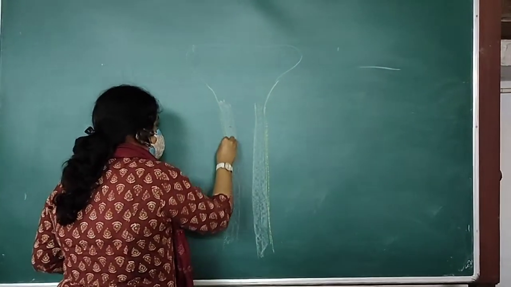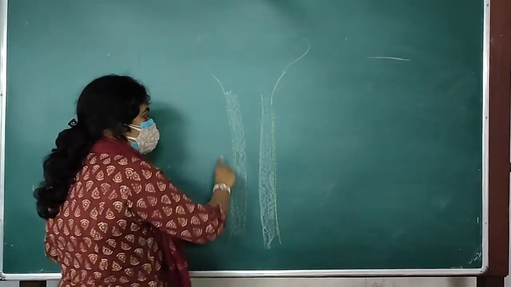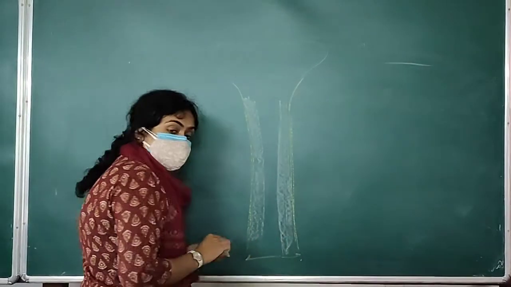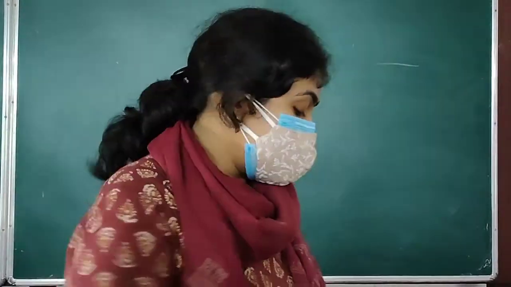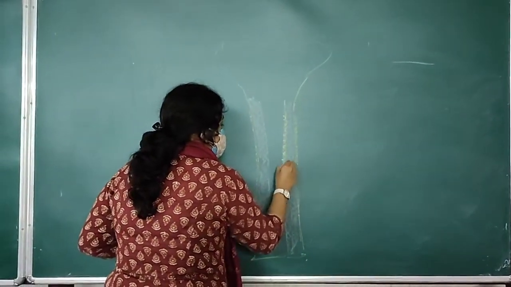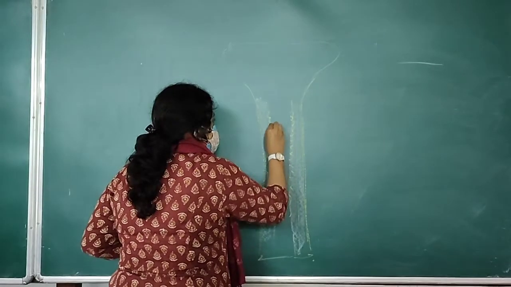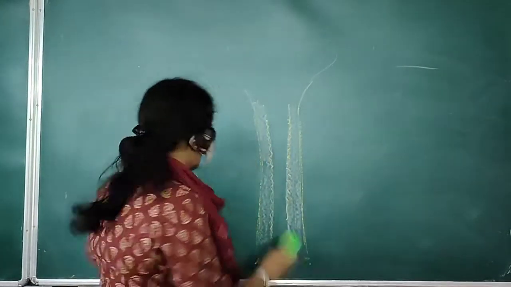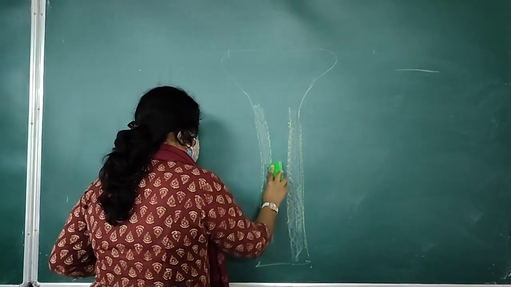So the circumference is getting larger, but at the same time, simultaneously, there occurs osteoclast-mediated resorption from the inner side, so this part is dissolved.